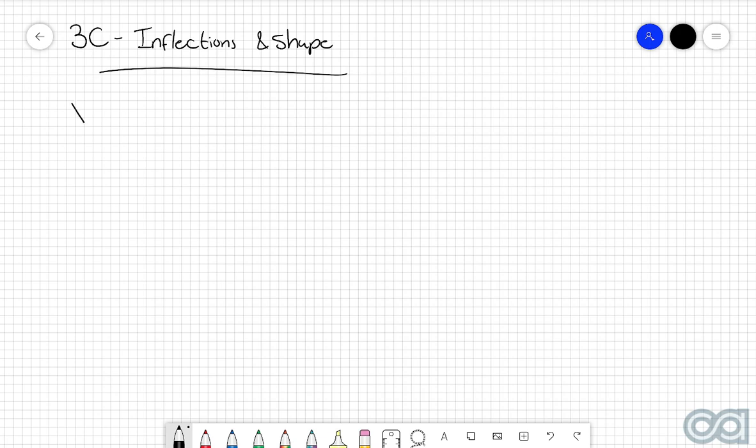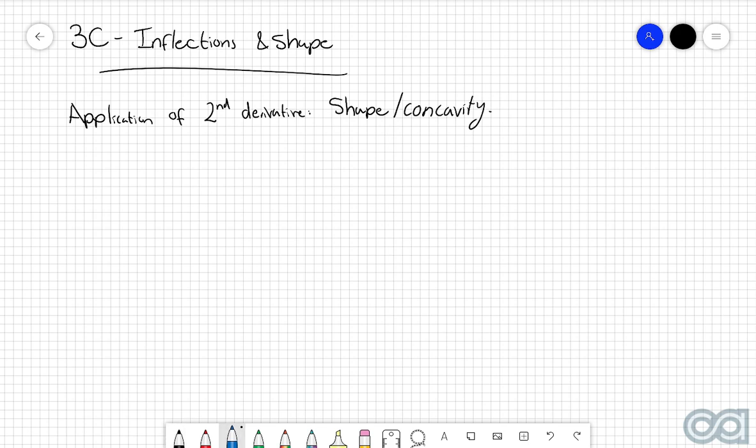So when we're talking about the application for the second derivative, we are going to be considering the shape of graphs, or in other words, the concavity of graphs. Now, let's do a quick bit of revision from stuff that you probably would have had a look at last year. When we're talking about the word concavity, we essentially mean which way does the graph open up to.